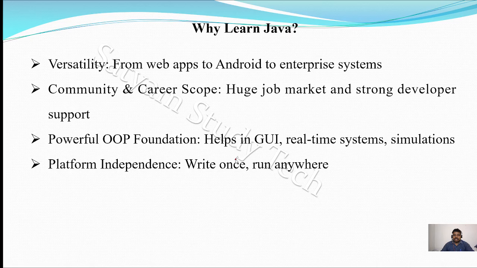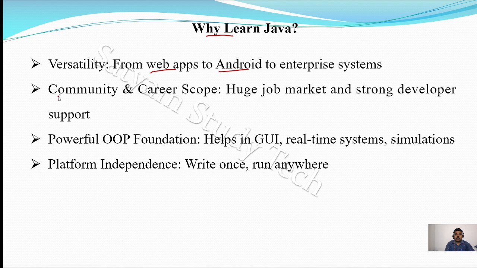Today we will discuss why to learn Java, and then later we can discuss the structure of the Java programming language and one simple program execution. Now let us see why learn Java. There are a number of applications you can develop, such as web applications or Android applications. You can also develop some games.